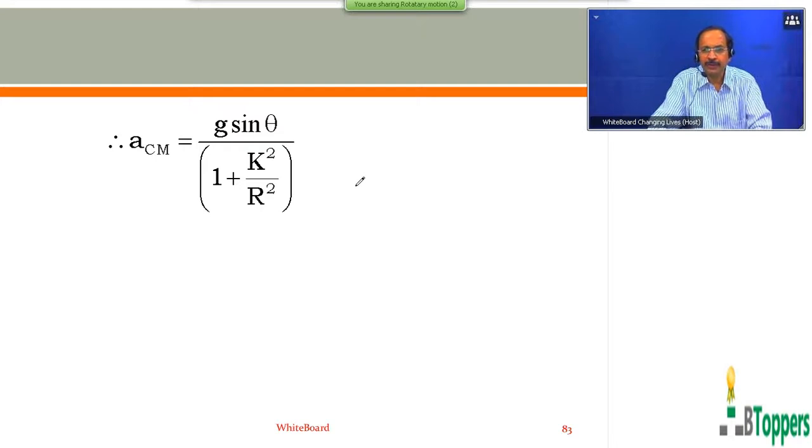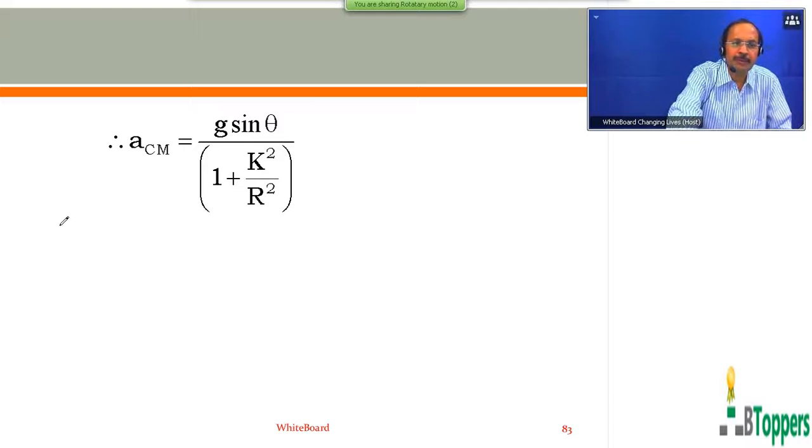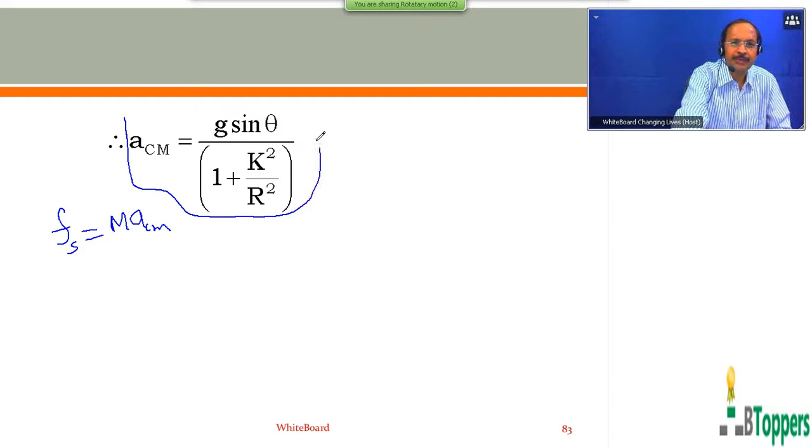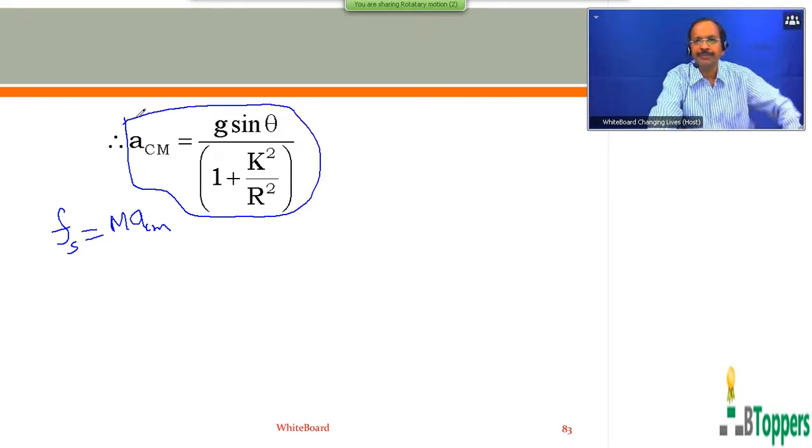I would like to do a little further discussion here, which I explained in the previous class. Sometimes you may be asked to find the magnitude of the friction necessary to cause rolling. Then from the second equation, only this is a formula which you need to remember. I don't mean you need to remember the entire discussion which I am doing now.